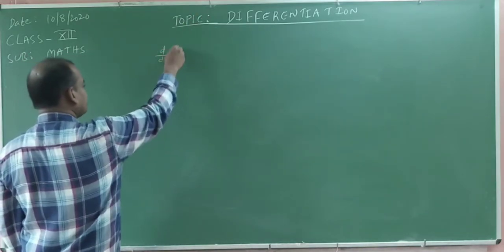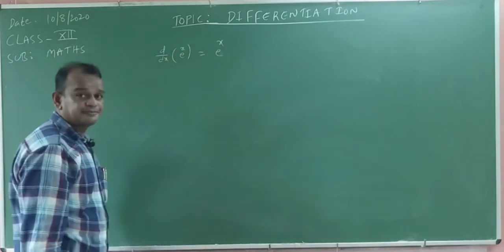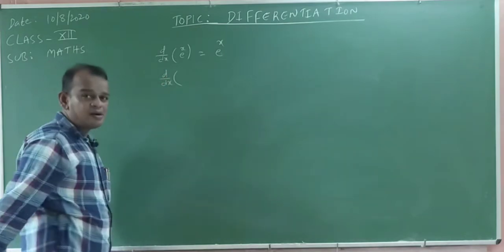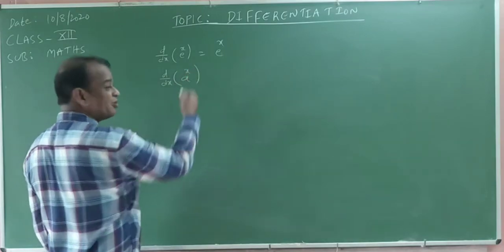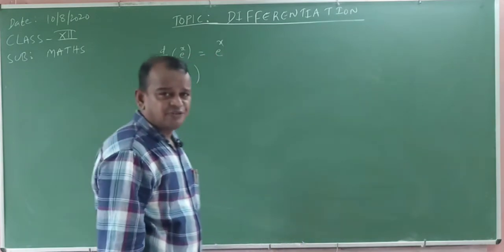Next one, derivative of e power x. The derivative of e power x is e power x. Now the derivative of a power x. So many students are confused. A lot of confusion is going on.